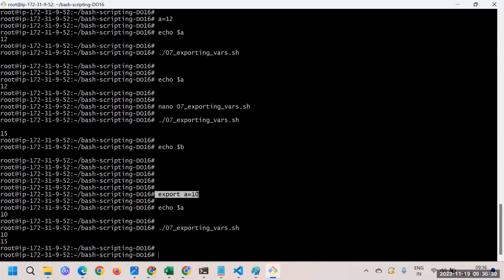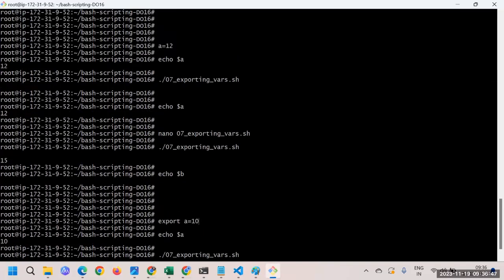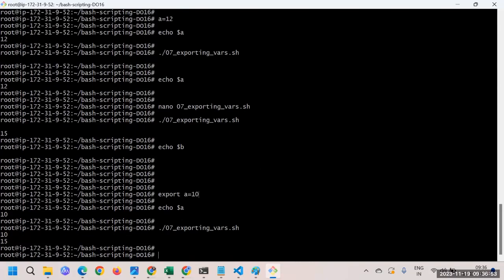It's a very small thing but a very important one. If you declare the variable without export, it may happen that whenever you create a new script, you cannot use that variable. Let's say a particular script is exporting a variable, and you want the other script also to use that variable. Then you need to export the variable.